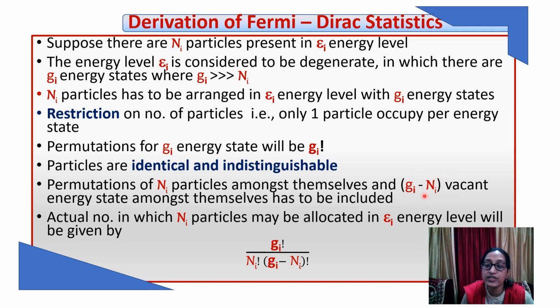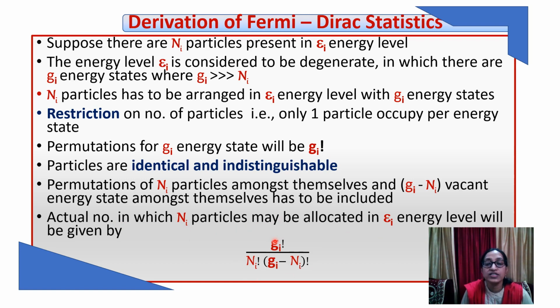So this also has to be incorporated in our formula. So the total permutation is Gi factorial. Now the actual number is obtained by dividing by these permutations, Ni factorial as well as Gi minus Ni factorial. So we get the actual number of distributions of Ni particles in Ei energy level with Gi energy states.